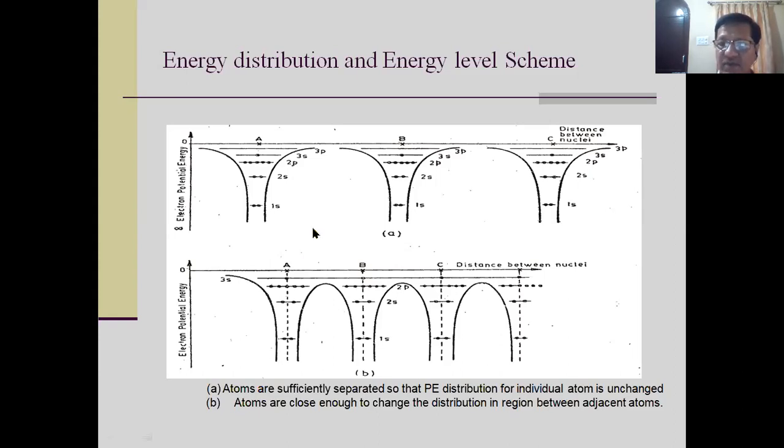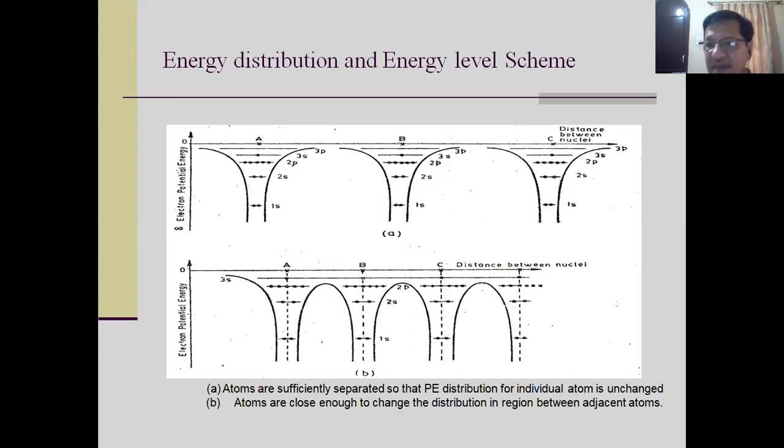Because of the wave mechanical coupling, the wavelength of the 3s electron of atom A, 3s electron of atom B, 3s electron of atom C, 3s electron of atom D will change. If lambda changes, p will change. Lambda is equal to h by p.